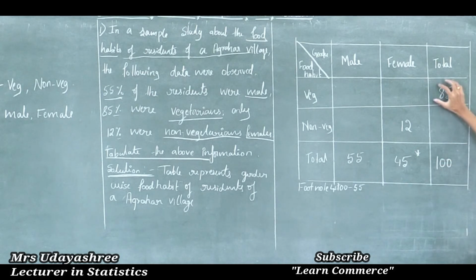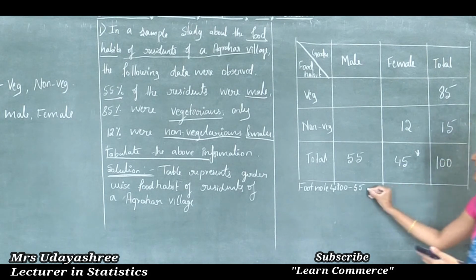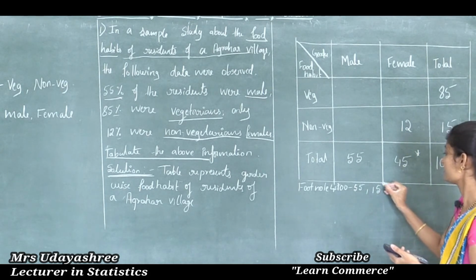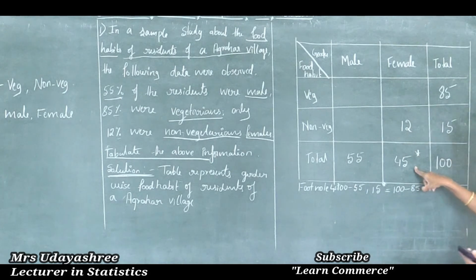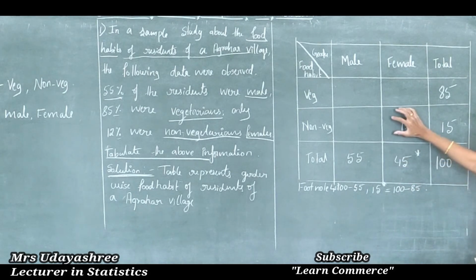Next, the total number of vegetarians and the total population are given. How to find the total number of non-vegetarians? That is 100 minus 85, which is 15. I will write 15 star, that is 100 minus 85. Here the female non-vegetarians are 12.